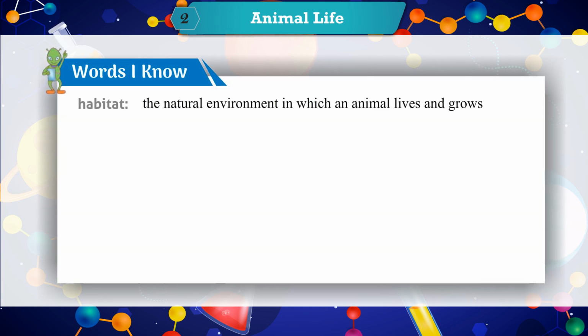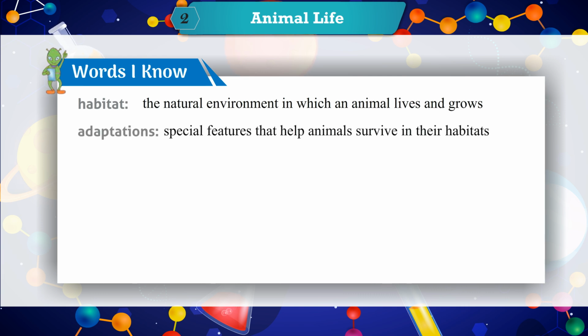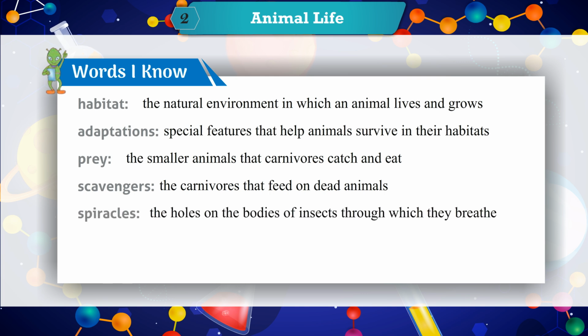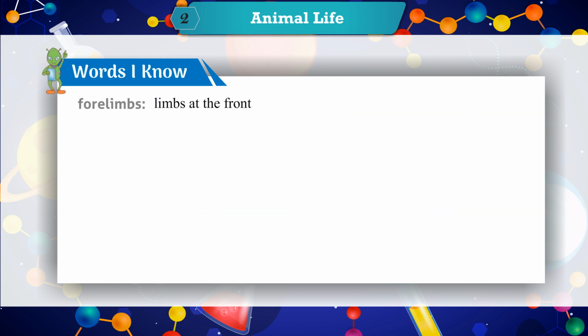Words I know. Habitat. The natural environment in which an animal lives and grows. Adaptations. Special features that help animals survive in their habitats. Prey. The smaller animals that carnivores catch and eat. Scavengers. The carnivores that feed on dead animals. Spiracles. The holes on the bodies of insects through which they breathe.